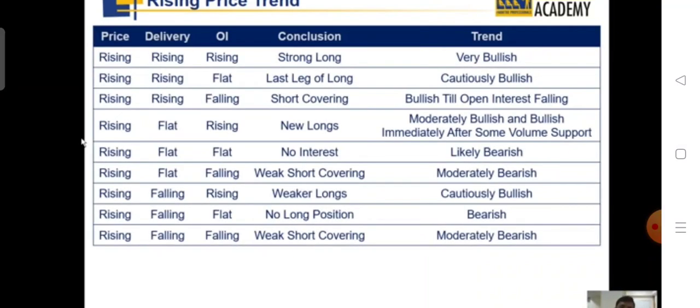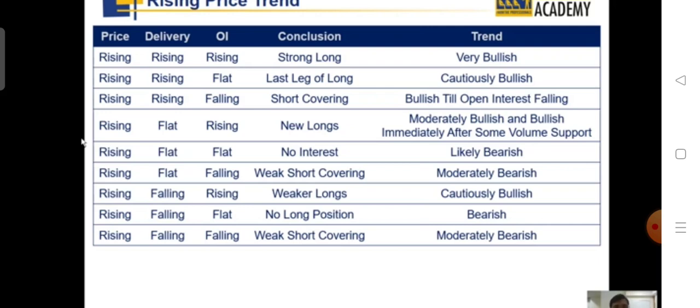Okay. Now you know how to define open interest and volume. Now let us get inside the core metrics which will be used by you for judging what that stock is doing today and what is expected from that stock in the coming few days. This is a Bible, a matrix which is extremely important for you to understand. We'll start with the case where only prices are rising. However, the delivery volume may change and the open interest may change. Each change can be interpreted in a particular manner and you can expect something from that interpretation.